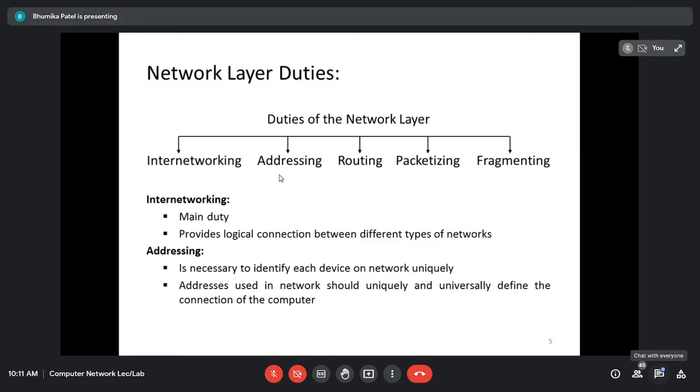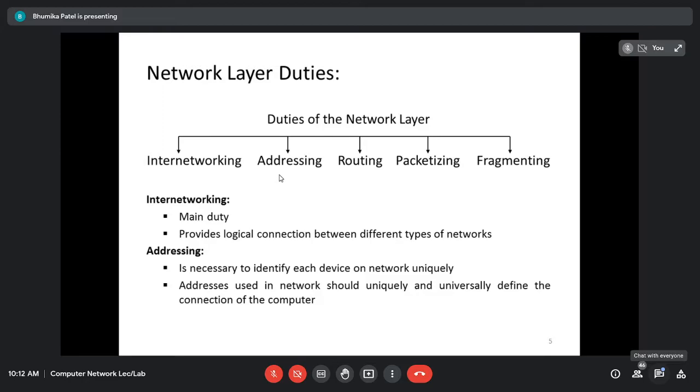Next is the packetizing. Packetizing means, if you want to send data, the data will be coming from the upper layer, but if you are receiving, the data will be coming from the lower layer. Whether it is from the upper layer or the lower layer, the network layer has to perform the packetizing. That means it has to wrap up the data which is coming from the upper layer. It has to assign the IP address to the data. So that is called the packetizing. You are adding something into the data which is coming from the upper layer or the lower layer.